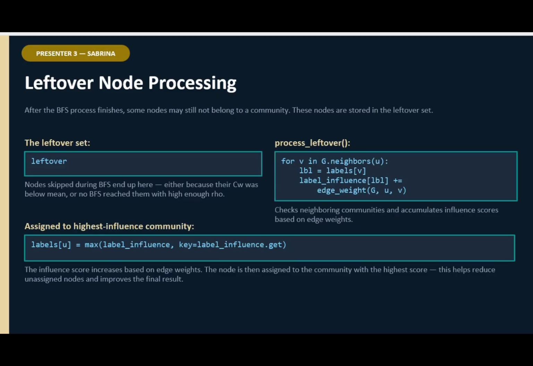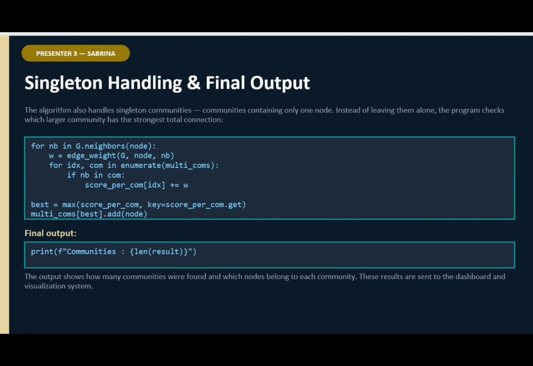So the first one, we are going to explain leftover node processing. After the BFS expansion, any unassigned nodes are gathered into a leftover set. To fix this, our process leftover function calculates the influence of neighboring communities based on edge weight. The node is then instantly assigned to the highest influence community. Slide 2 is singleton handling and final output. For communities with only one isolated node, the system loops through its neighbors, finds the strongest total connection, and merges the node into that community. Finally, the result prints the total community count, which is sent directly to the visualization dashboard.